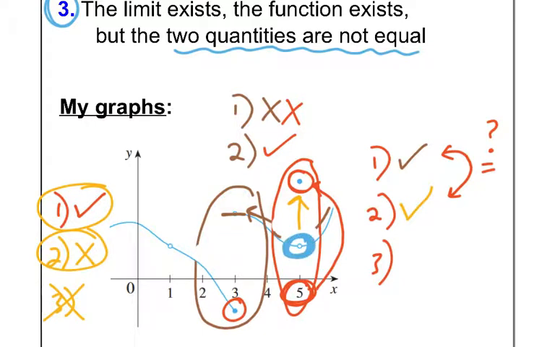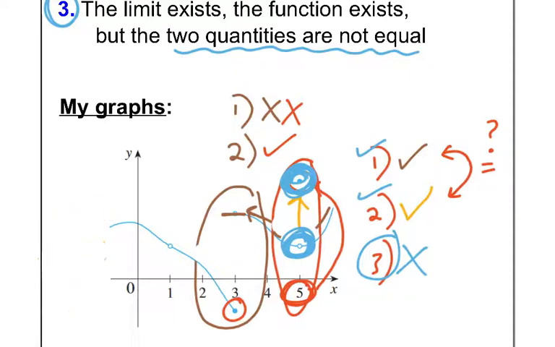That's your limit. How about the point? When you plugged in the point, is that the same thing as the y value? No, that's up here. So you notice that the limit here on the bottom doesn't equal the point up here on top. So they're not equal. So even though you check step 1 and 2, that's great, but you have to check step 3 and make sure that the limit and the y value are the same.